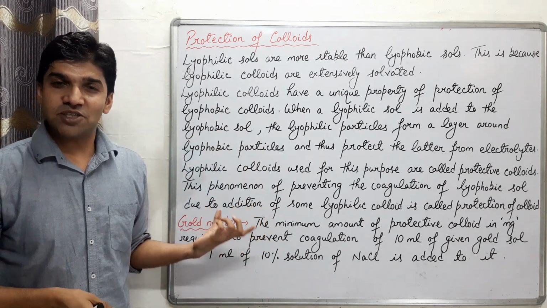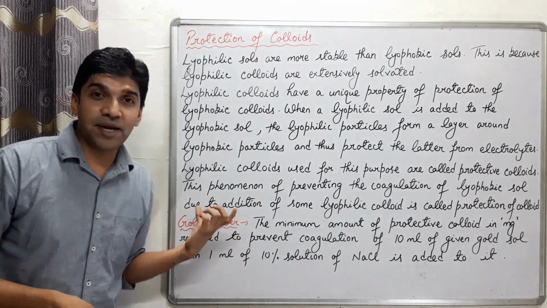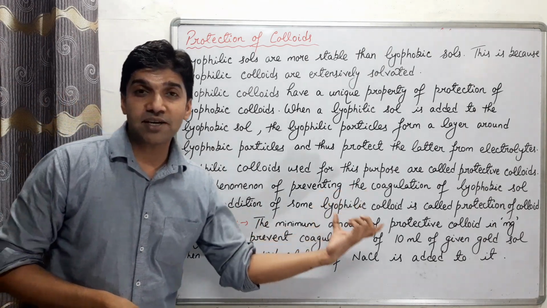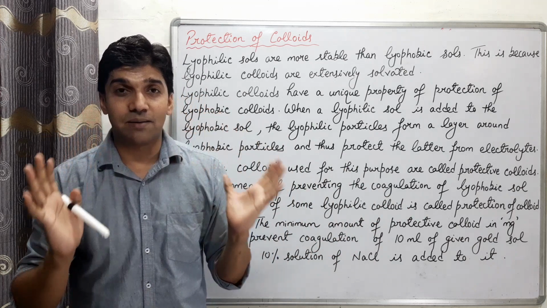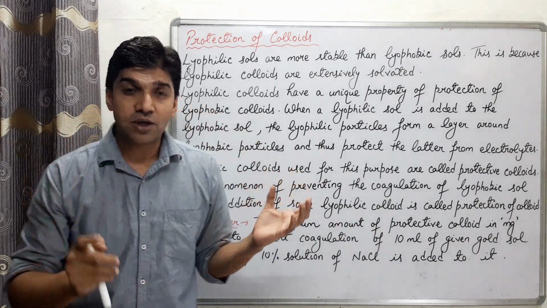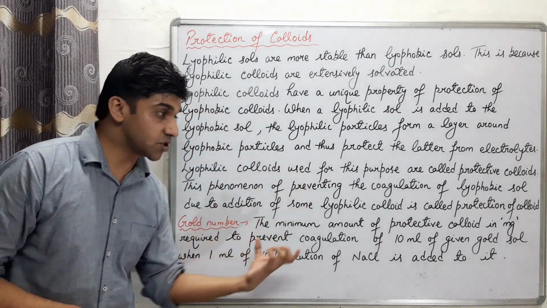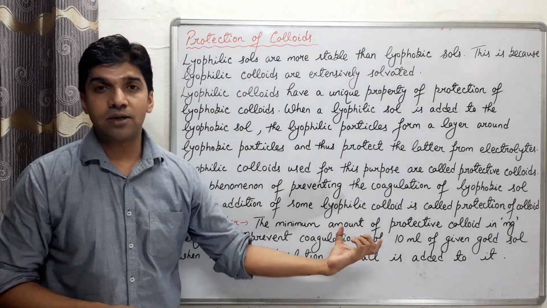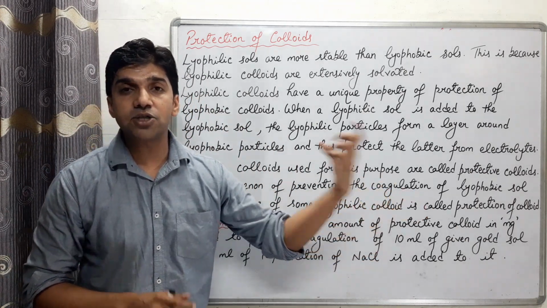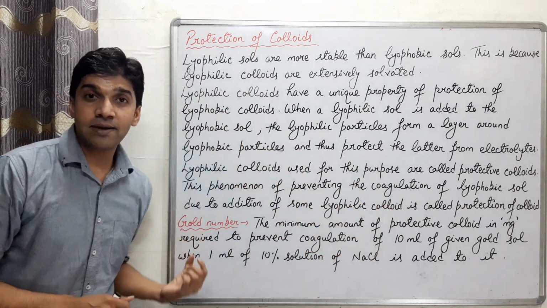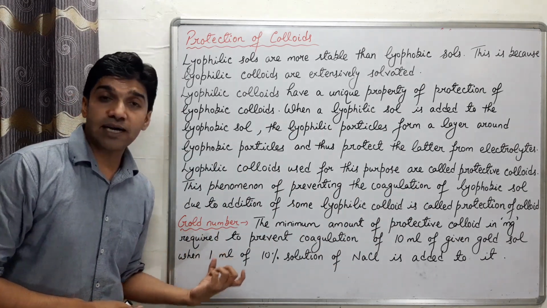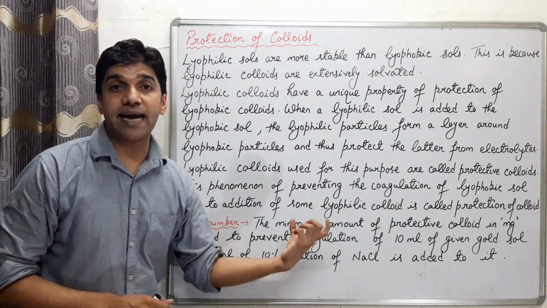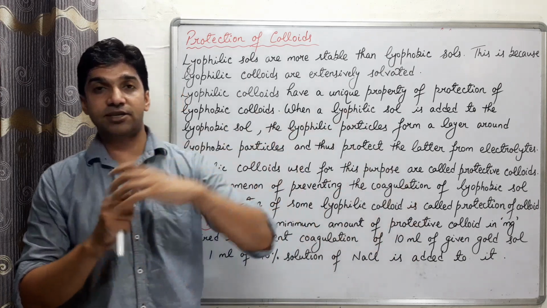So what is gold number now? It's the minimum amount of protective colloid required in milligram to prevent the coagulation of 10 ml of the given gold sol when 1 ml of the 10% solution of NaCl is added to it.